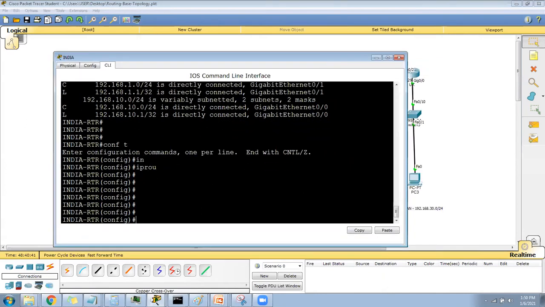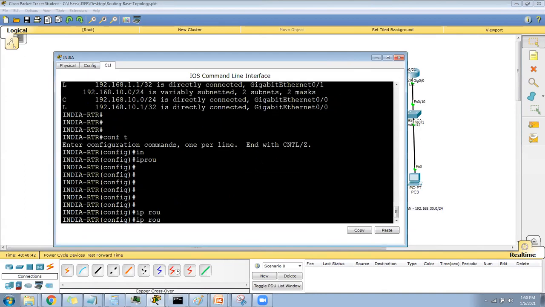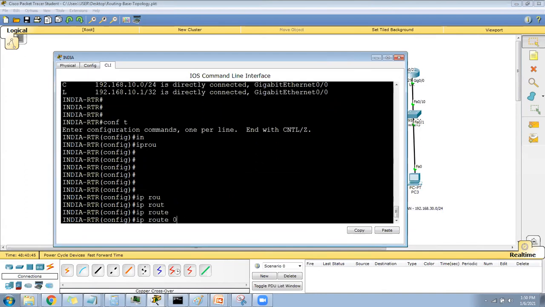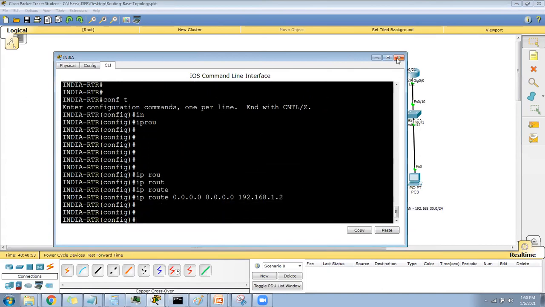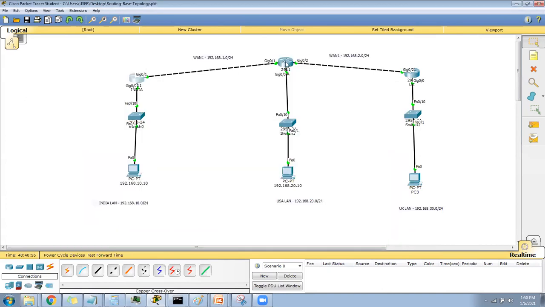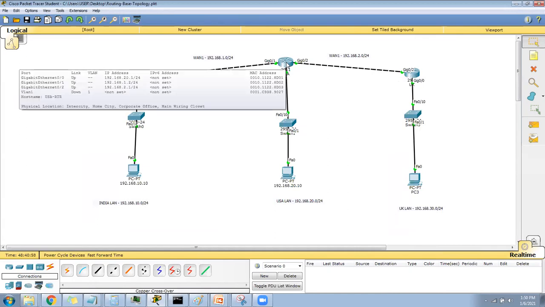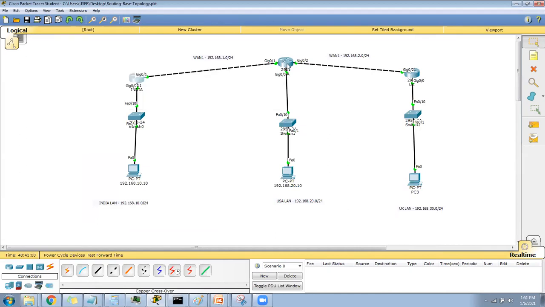So I will simply add the default route: ip route 0.0.0.0 0.0.0.0 192.168.1.2. That's it, I put the default route here. Then there will be two default routes, one here and one on this side.